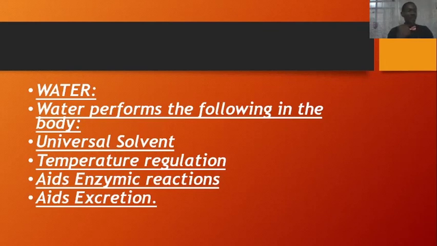The last one I want to talk about, water helping our body in our nutrition, is that water helps us in excretion. If you check your sweat content, the highest percentage of the components of your sweat is water. In your urine, you find out that water is still the highest in its percentage of the components. So water helps to push out excretory substances from our body, all those metabolic wastes. So water helps us in diverse ways, and that is why you need to be taking in a lot of water as you eat your food.